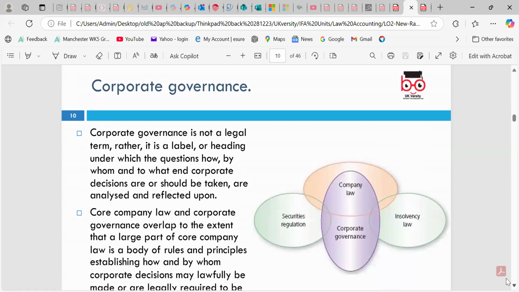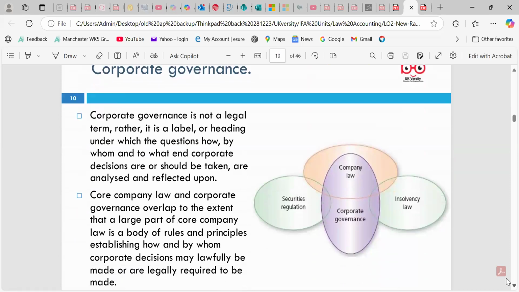Okay, corporate governance is one of the biggest issues, especially back in the Theresa May government, when Barclays Bank paid a £2 million bonus to the CEO of the company and the dividend was not paid to the shareholders. That's the question mark when you're not on profit, because at the end of the day the money is owned by the shareholders. Actually the owner of the company is the shareholder. So it is a legal term, rather a label or heading under which the question of how, by whom, and to what corporate decisions should be made.